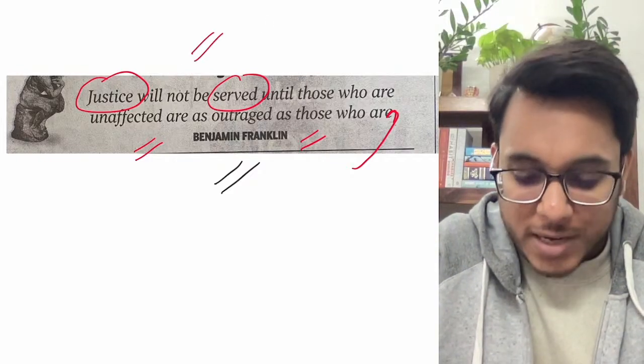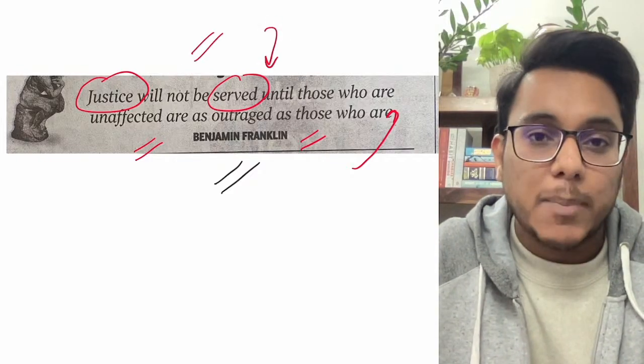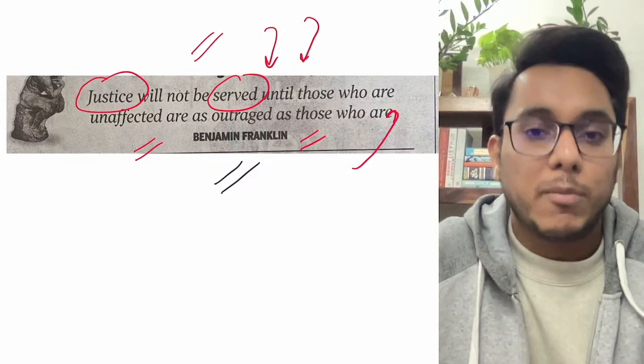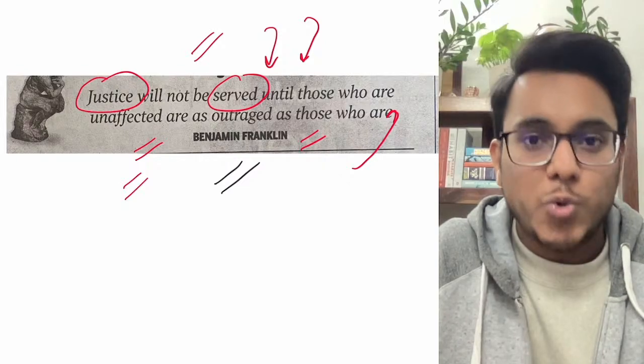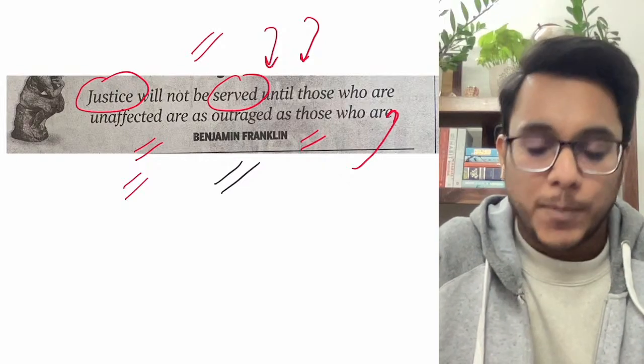Is it clear? So we need to have an active citizenry. Even the people who have not been affected need to come forward. This particular idea has been provided. You can use this in GS2 as well as in GS paper number 4. So that is about it.